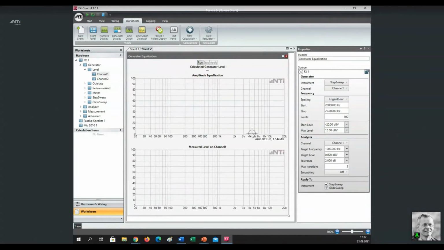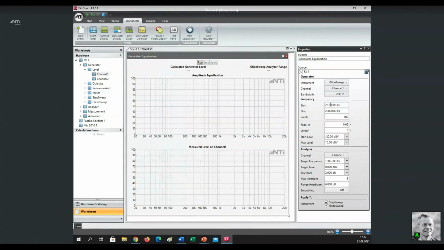Now, a few adjustments I have to make first. I have to decide whether I want to use a step sweep or a glide sweep. I go for the glide sweep. I have to adjust the bandwidth in which I want to equalize the loudspeaker frequency response. So I go from 300 Hertz to 3 kilohertz, which is appropriate for my sample here on my desk. I can adjust the duration of my glide sweep. I go down to 1 second to speed it up.